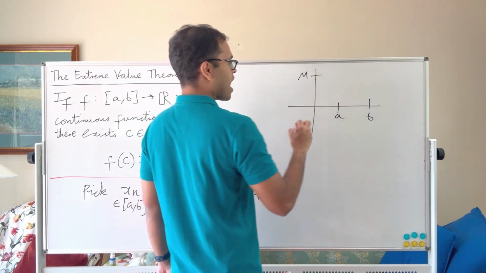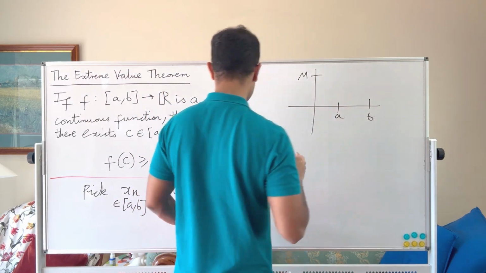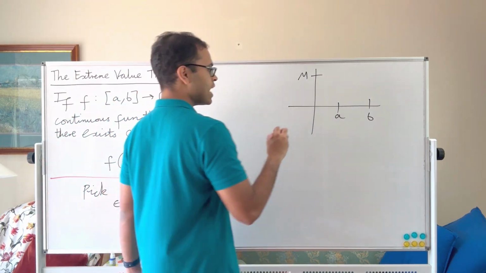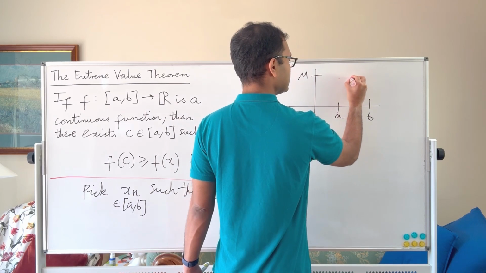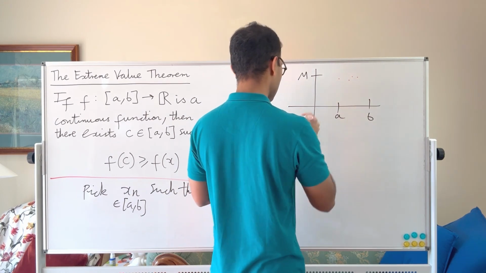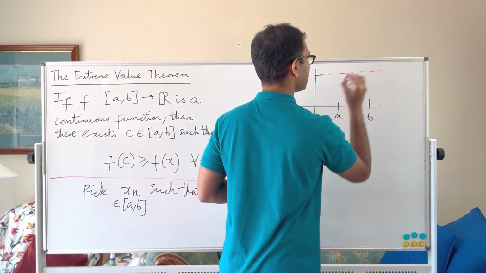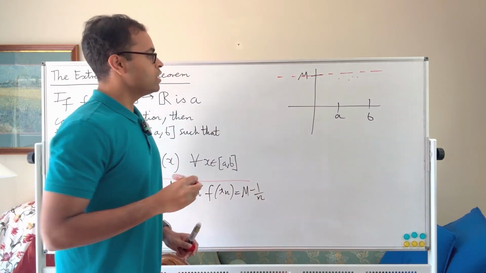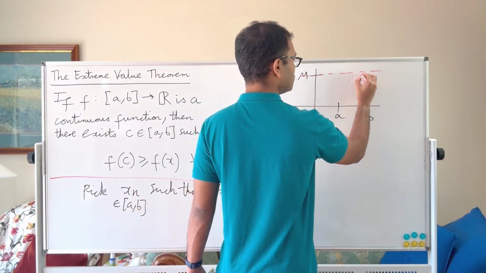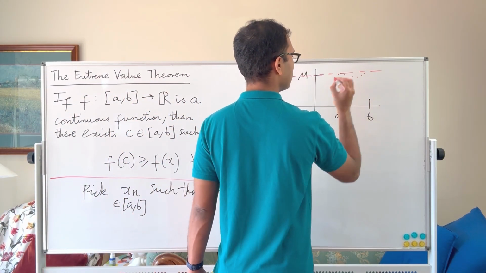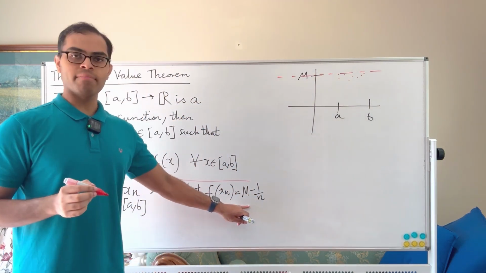If you think about the graph, we know that because of our construction of these xn's, there are all these points, these xn's, getting closer and closer to this horizontal line of all y values equal to m. So we can choose points that get closer and closer, because we know that f of xn is equal to m minus 1 over n.